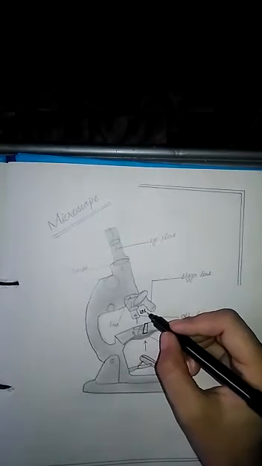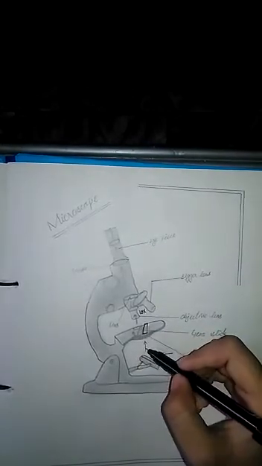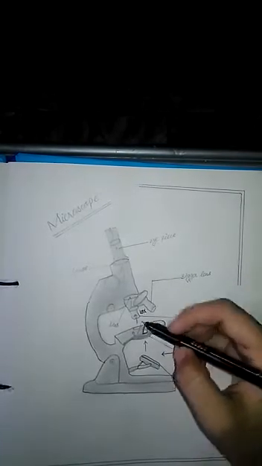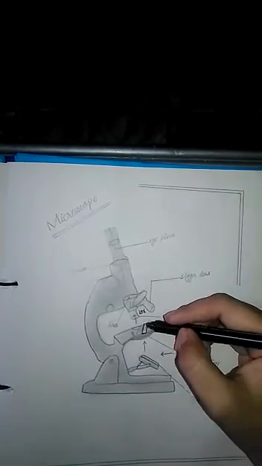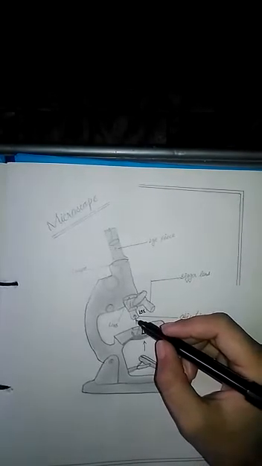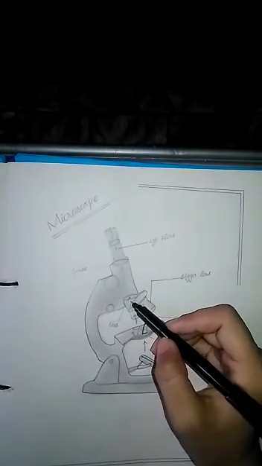This lens we are using, and the power of this lens is 10x. Then the light rays pass through this object. By passing through this object, the light rays enter the objective lens. The light rays are passing through an objective lens.